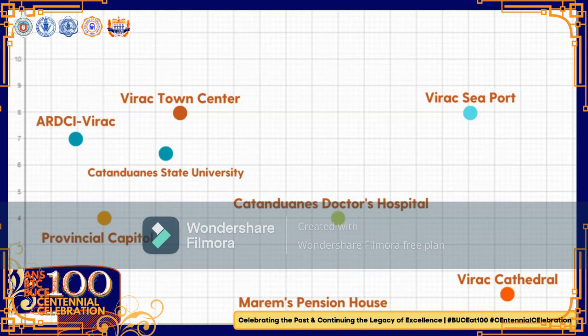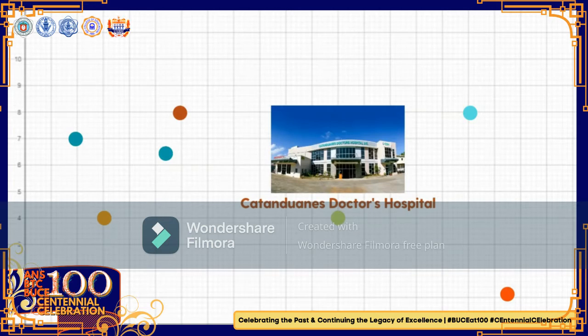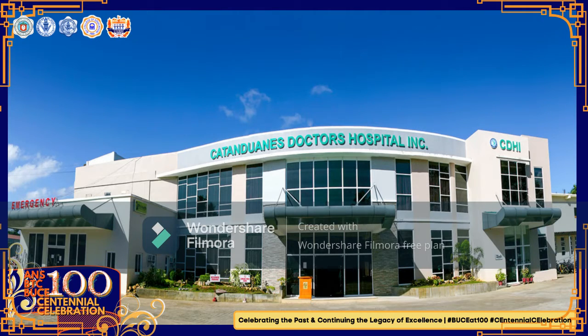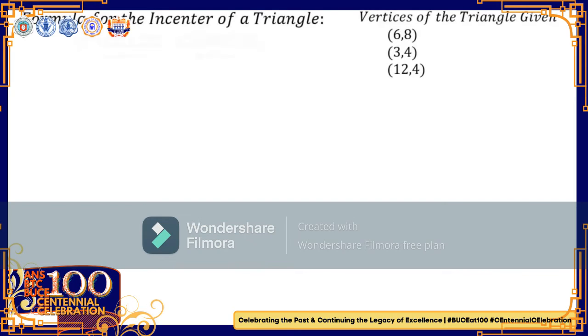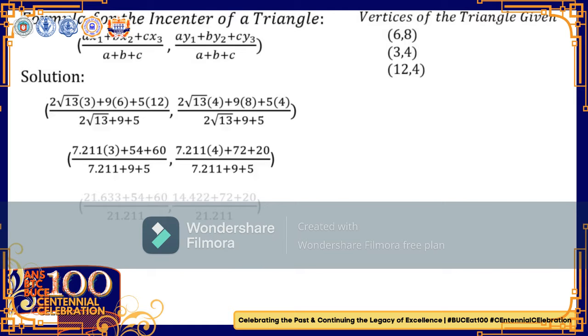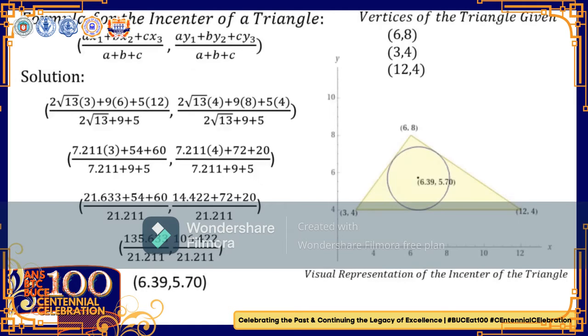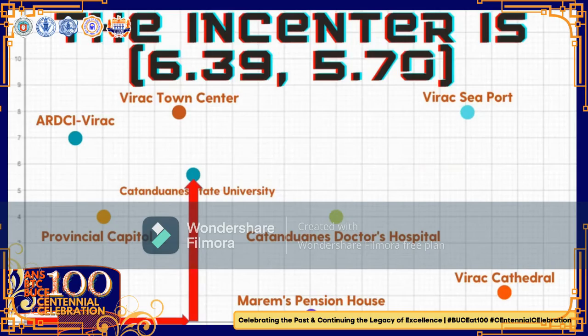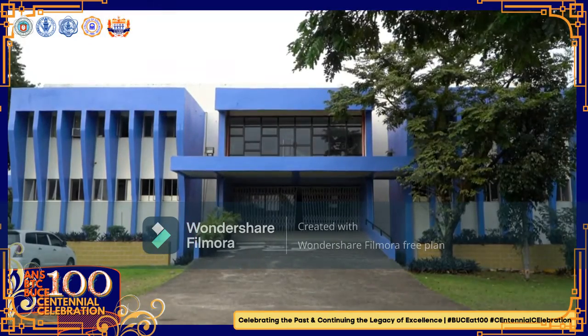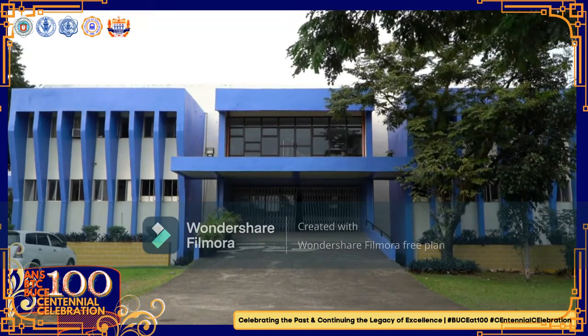To plot the point 12, 4, we need to move 12 units right from the origin and 4 units up. Aha! Agent Marino directs us to Catanduanes Doctor's Hospital. Upon checking the 3 points given by Agent Mhar, we can now locate the in-center of the triangle. The bomb is found inside the Catanduanes State University vaccination facility.